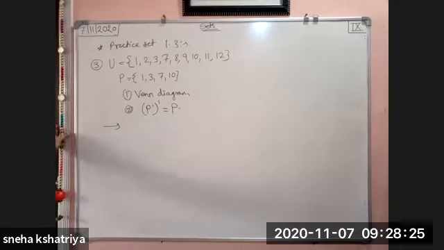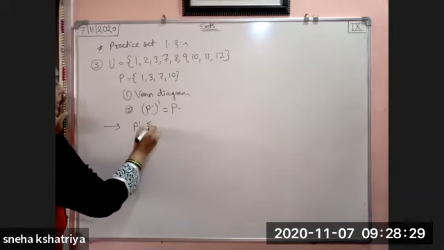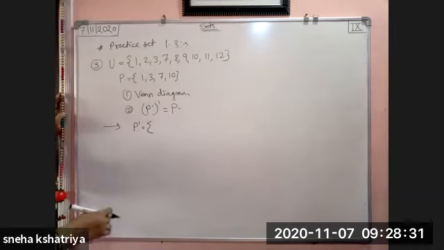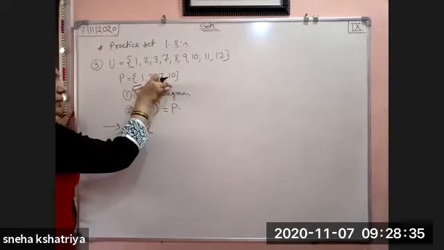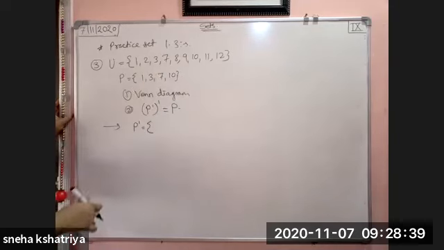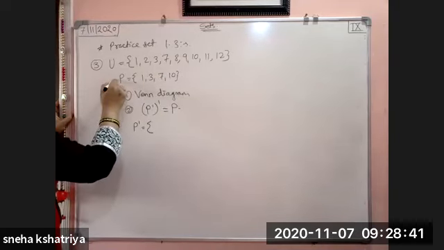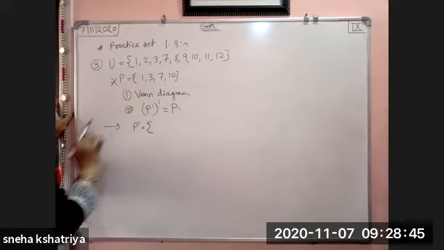Okay, first write down U, then P, and now I am going to write directly the P complement. P complement में कौन से आते हैं elements? The elements which are in P, वो छोड़ के, that elements you have to not write in P complement.